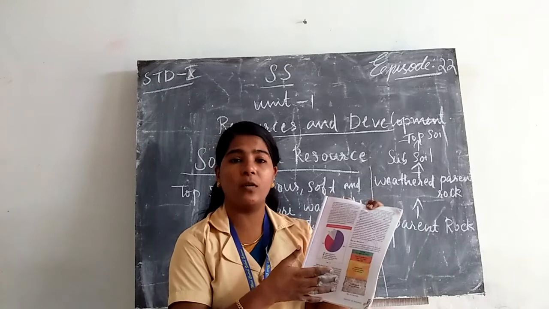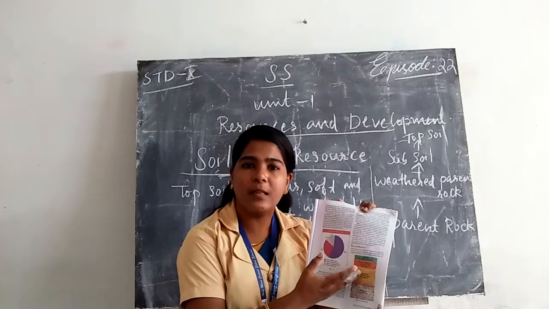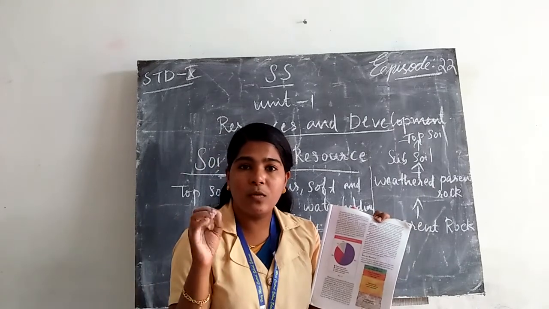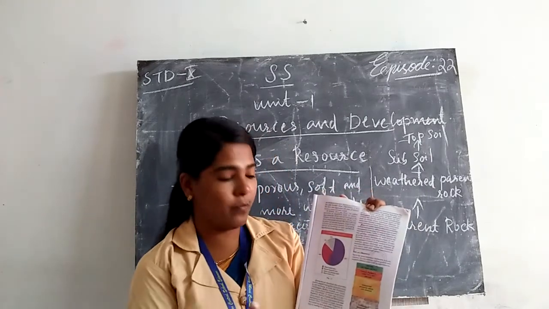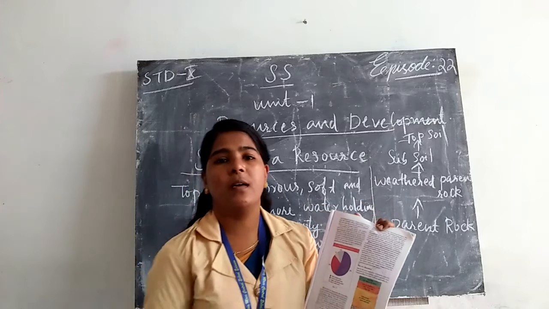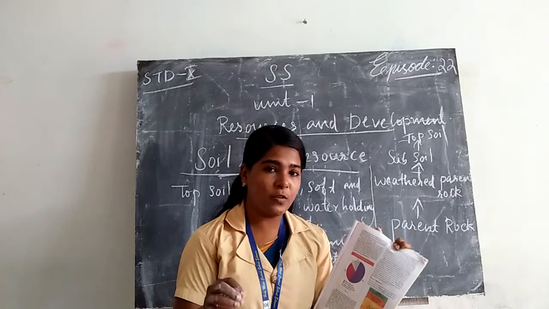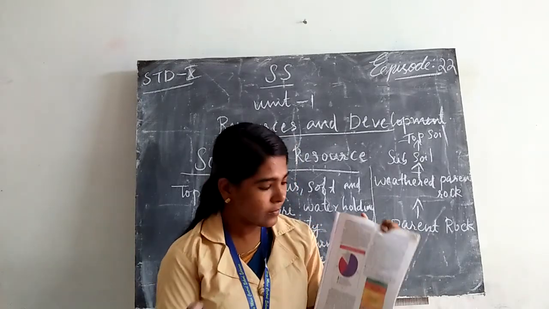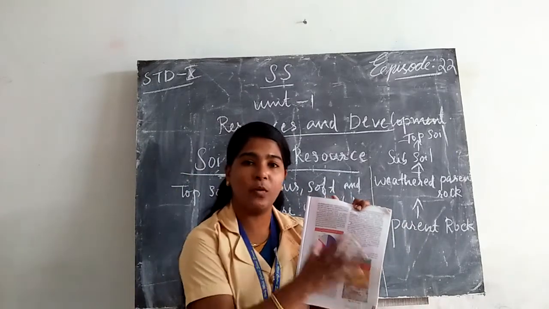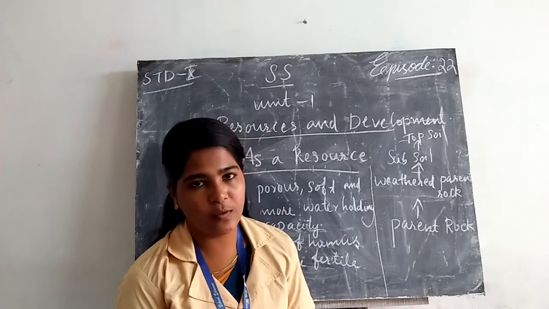Then above the parent rock, we have the weathered parent rock. In this part, sometimes big rocks break down into pieces. Above the substratum, we can see subsoil. Here, the process of weathering happens. What do you mean by weathering? We all know the process of forming soil is weathering. After this process, we can see the uppermost part, the topsoil, formed.